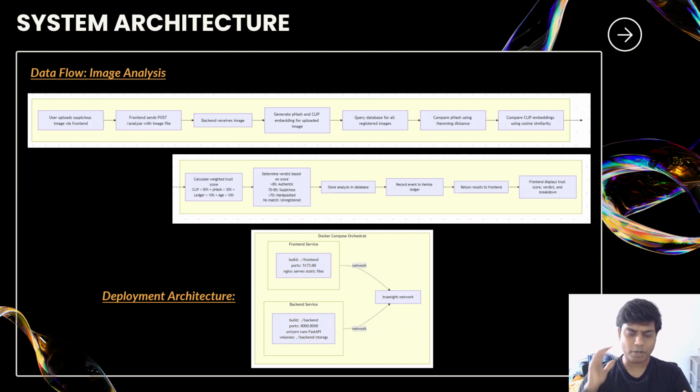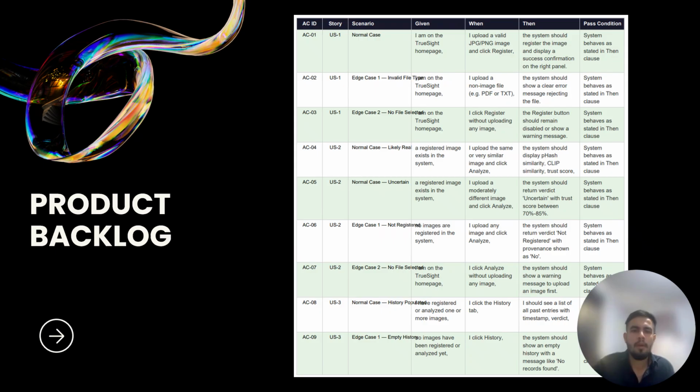This is our deployment architecture. We will have a Docker Compose. We'll be using Docker to deploy, so it can run on any machine.